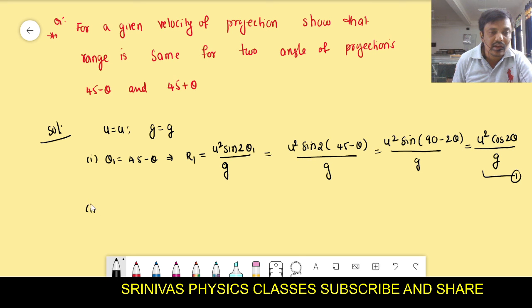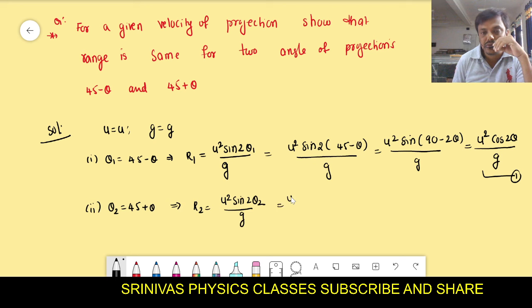Then for the other angle of projection, for the angle of projection 45 minus theta we found the range, and for the angle of projection 45 plus theta I want to find the range. That is u square sine 2 theta 2 by g, where the second angle of projection is 45 plus theta.